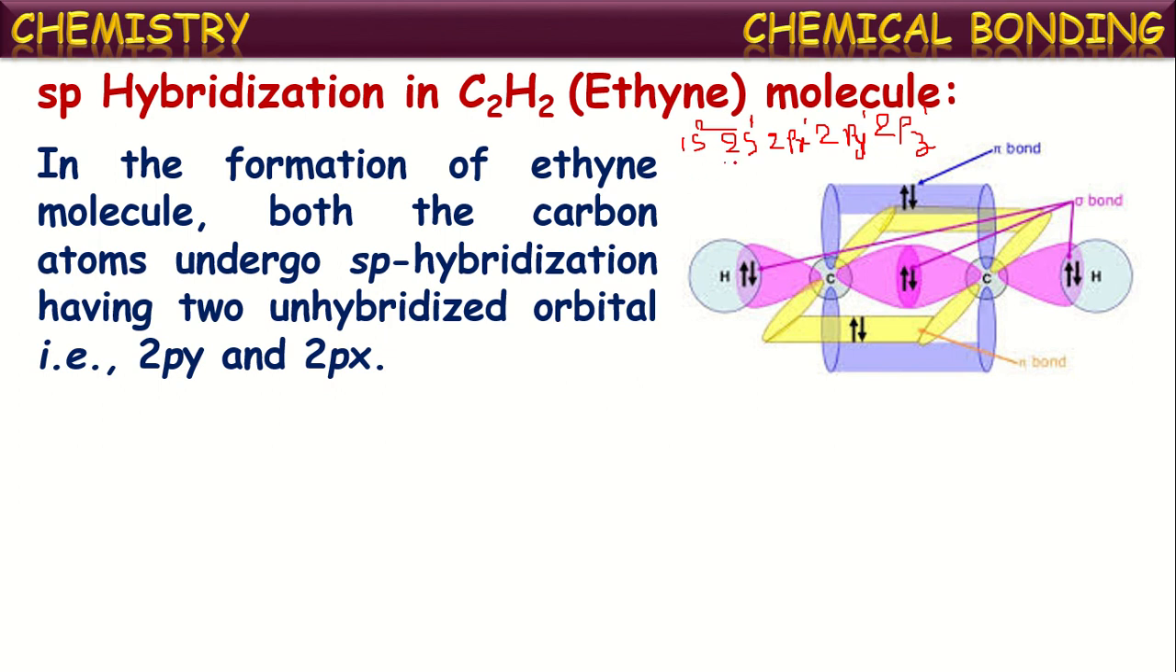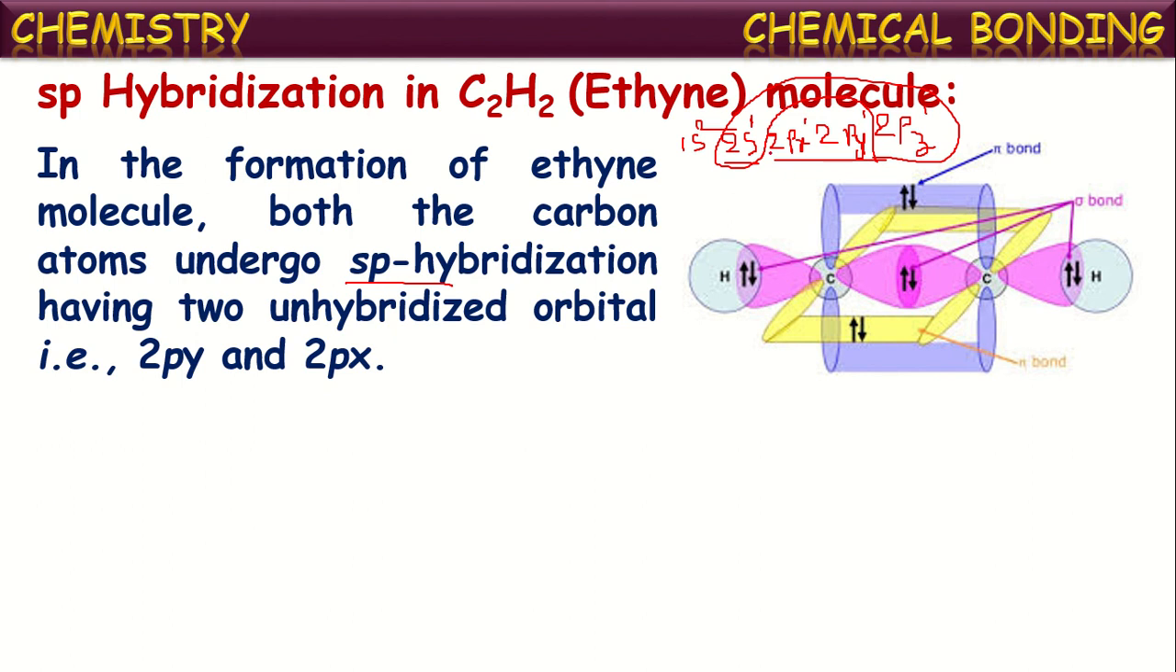meaning one s orbital and one p orbital. These two will intermix with each other. That means the 2s orbital and the 2pz orbital intermix and result in the formation of two sp hybridized orbitals. And the remaining two p orbitals, 2px and 2py, will remain unhybridized. Pure orbitals will remain there.